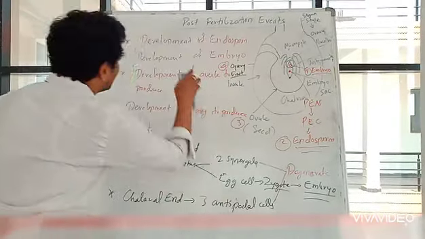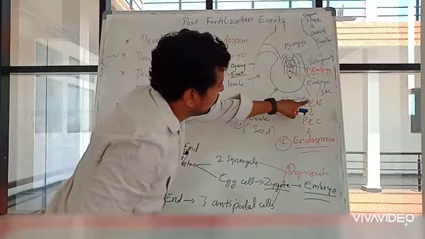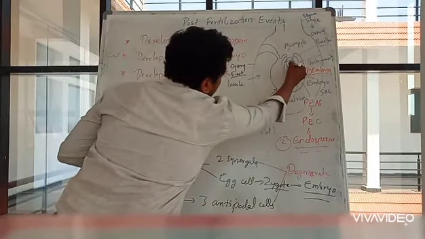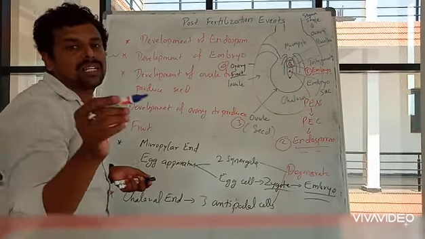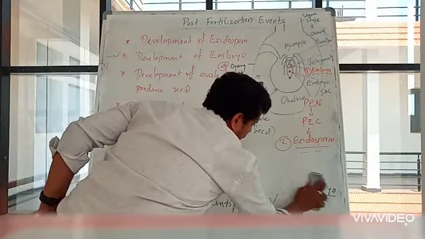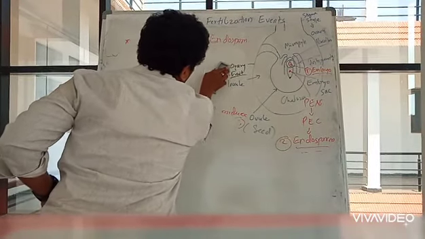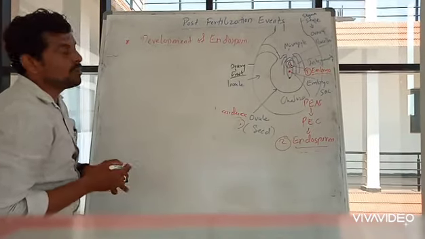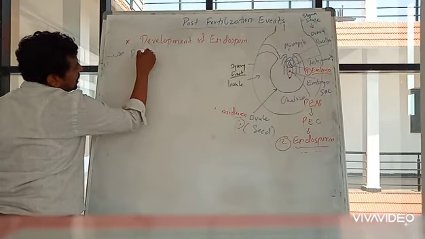Okay. So first I will take up the development of endosperm. This portion, PEC. Okay. So that means this portion, the large central cell, is nothing but endosperm. That is primary endosperm cell. That we will take up first. Okay. Development of endosperm. So development of endosperm generally begins with primary endosperm cell, PEC.